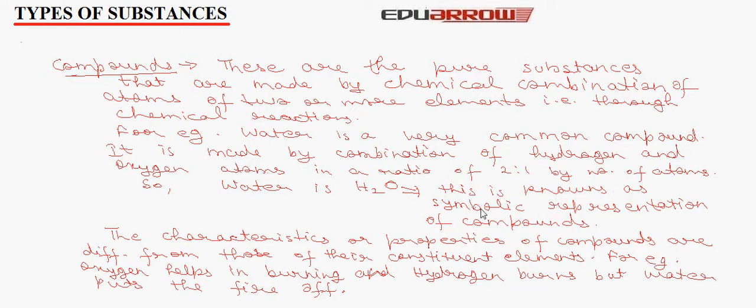The characteristics or properties of compounds are different from those of their constituent elements. For example, oxygen helps in burning and hydrogen burns, but water puts out the fire.